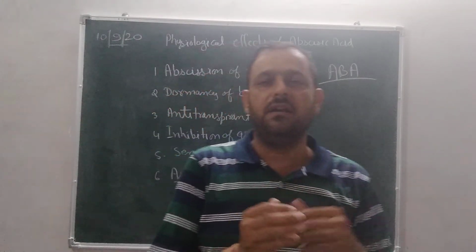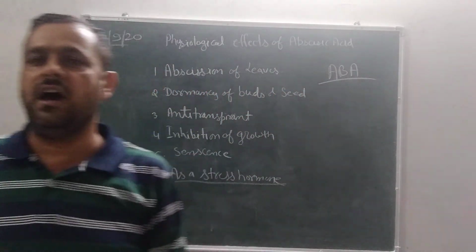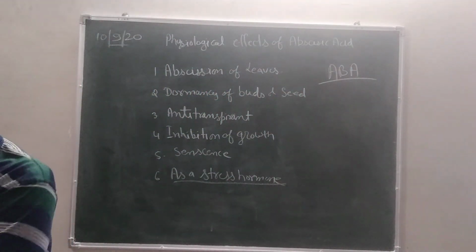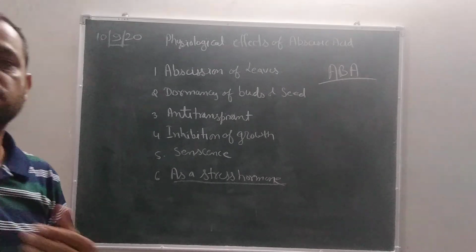Now our plant hormones topic is completed. In this chapter, some topics also remain, such as photoperiodism, dormancy, vernalization, senescence and abscission, which we will study in our next video.